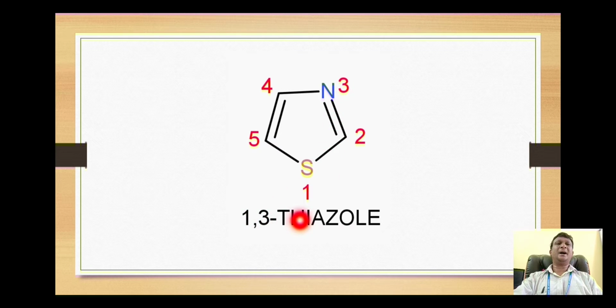1,3-thiazole. For sulfur we will use the prefix thia and for nitrogen we will use the prefix aza. The suffix ole is for this 5-membered ring. In this way it becomes 1,3-thiazole. Commonly it is also called thiazole only. So if you find both the names, that means it has the same structure.